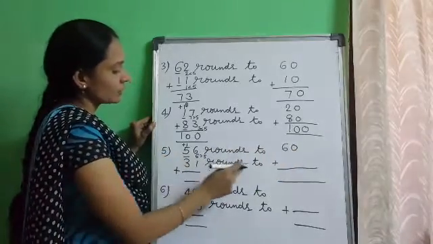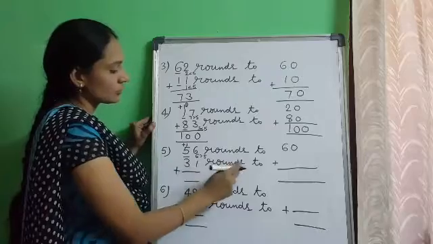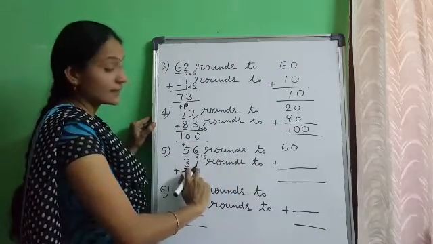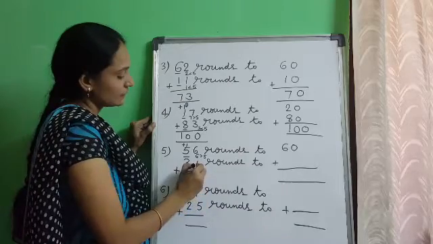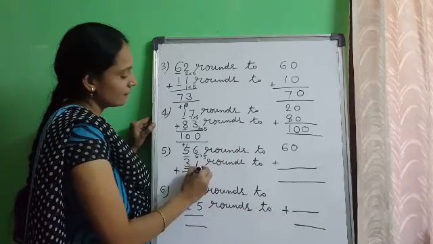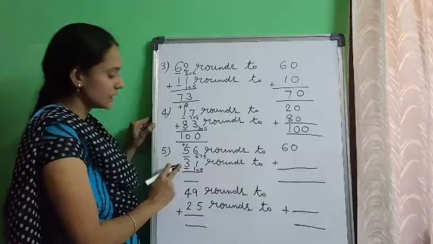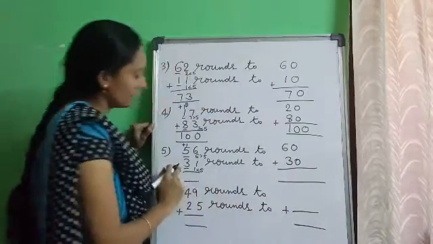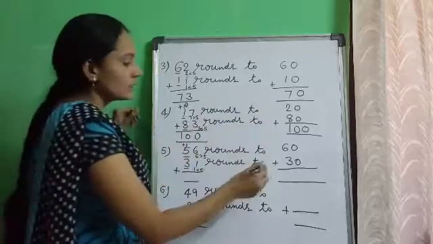Next, 31 rounds to nearest 10. First underline the digit in tens place. What is the right hand side digit? 1. Is 1 less than 5 or greater than 5? 1 is less than 5. So there is no change in tens place. Write 3 and replace 1's place digit by 0. 31 rounds down to 30.